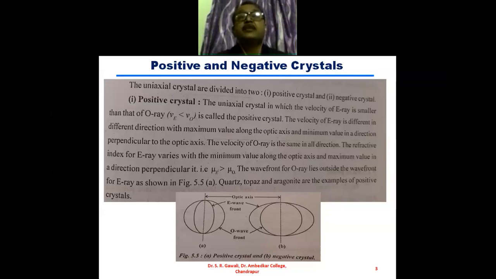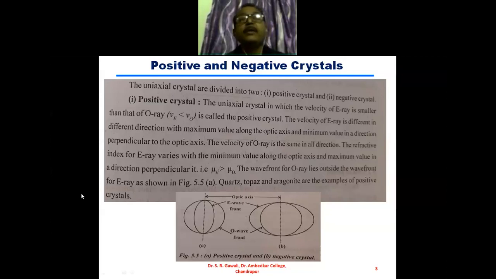So there are two types of crystals. One is the positive crystal and another is the negative crystal. Okay. So what is meant by the positive crystal? First of all, we'll see the positive crystal, and after that, we will see the negative crystal.